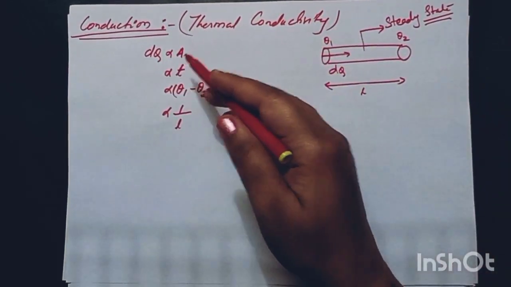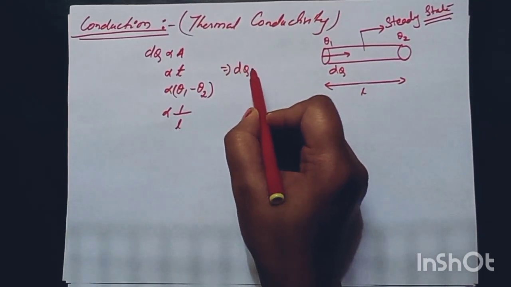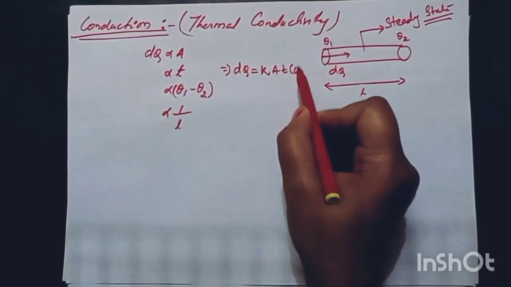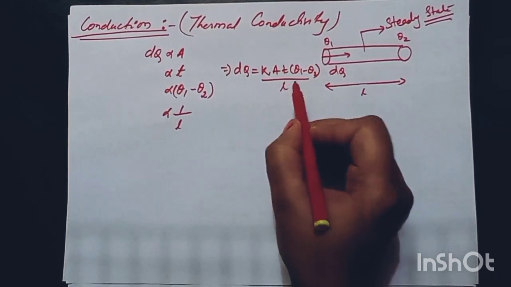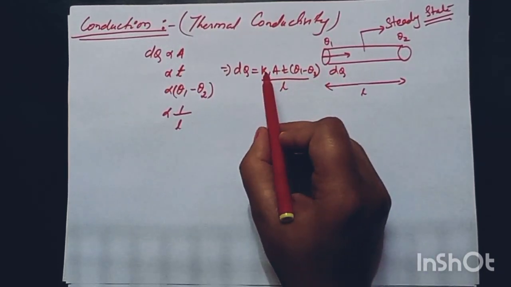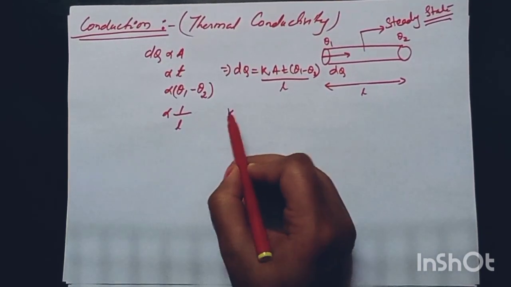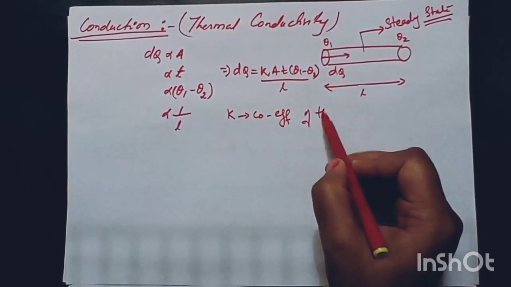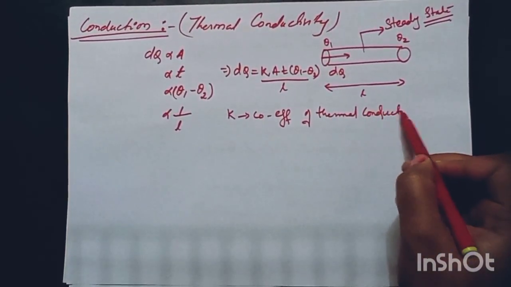The amount of heat flow is therefore depending upon area, time, temperature difference and the length of the conductor. If I remove the proportionality symbol, I will add a constant called the coefficient of thermal conductivity or conduction.